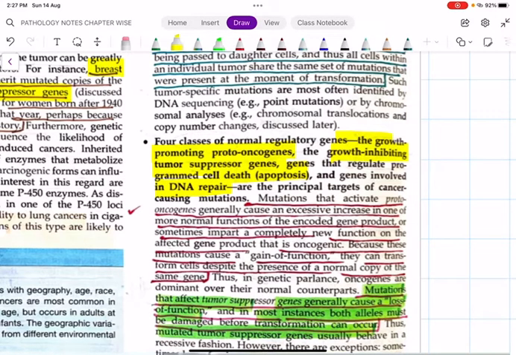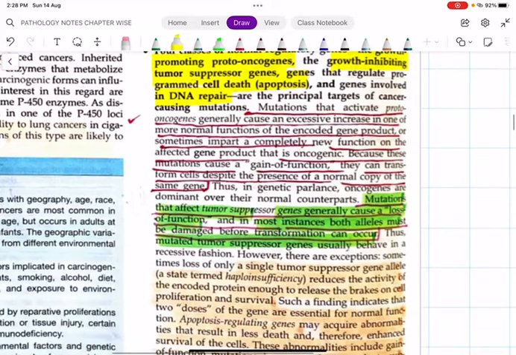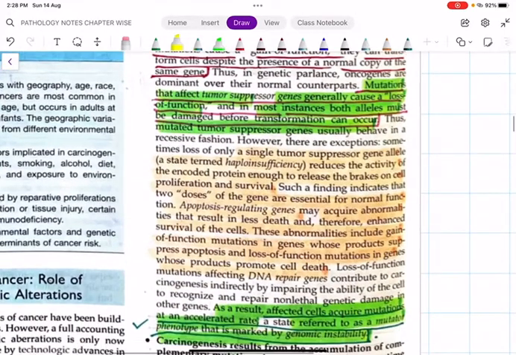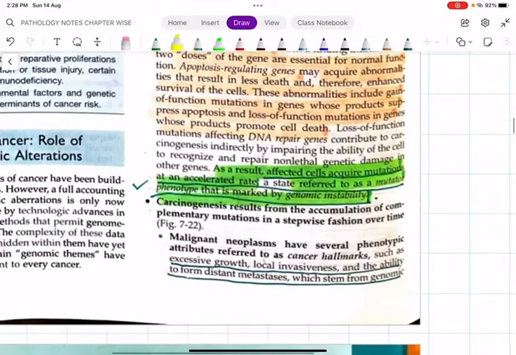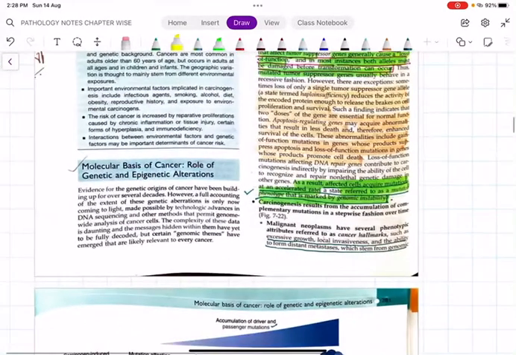Please remember these 4 sets of genes: growth promoting proto-oncogenes, growth inhibiting tumor suppressor genes, apoptosis regulating genes, and DNA repair genes. When the growth promoting proto-oncogenes are overactivated, or the growth inhibiting tumor suppressor genes are inhibited, or there is evasion from apoptosis, or there is a problem in the genes involved in DNA repair, all of this finally leads to cancer, with genomic instability. So we have something called the hallmarks of cancer.